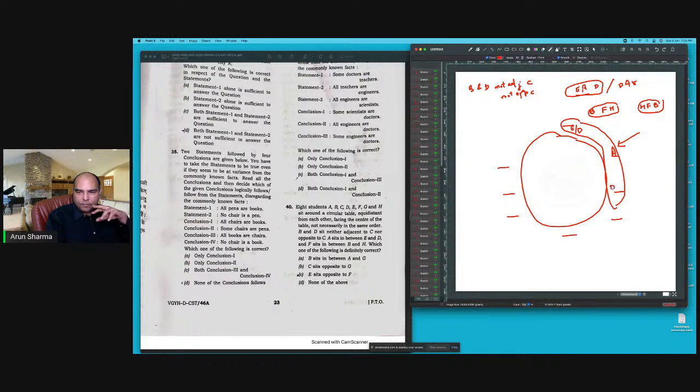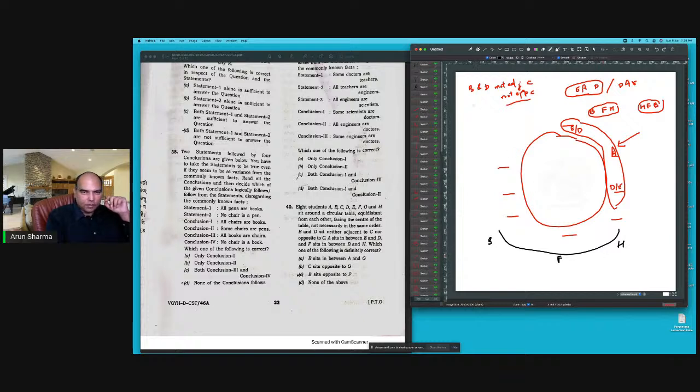And BFH I have to place, and B and D are not adjacent to C nor opposite C. So if I use this place for BFH, let's say I use this place for BFH,